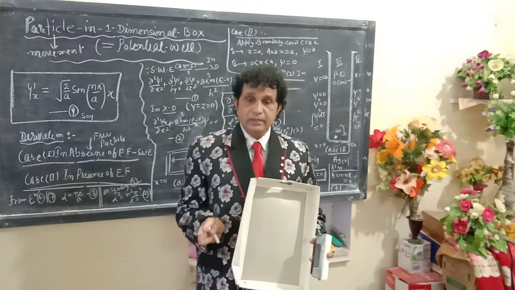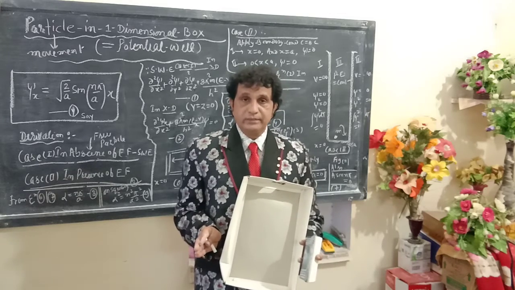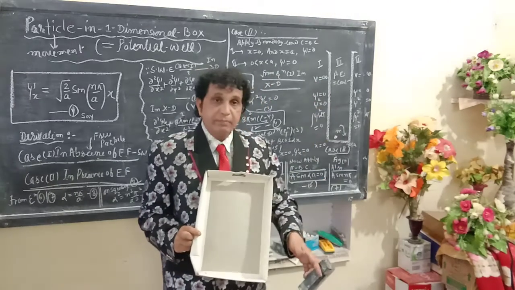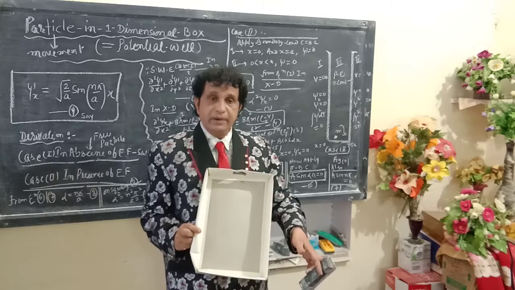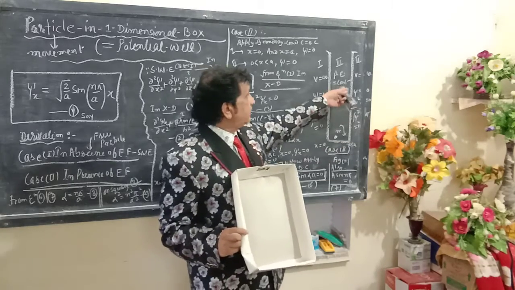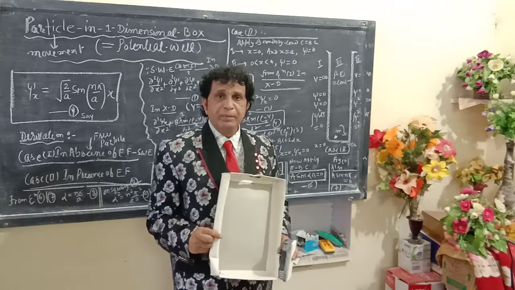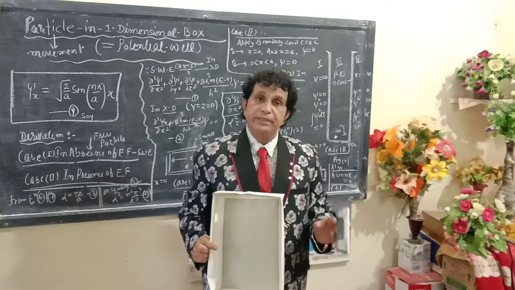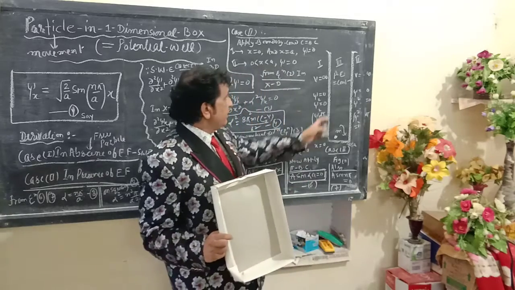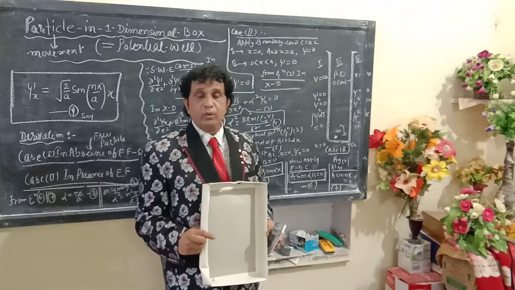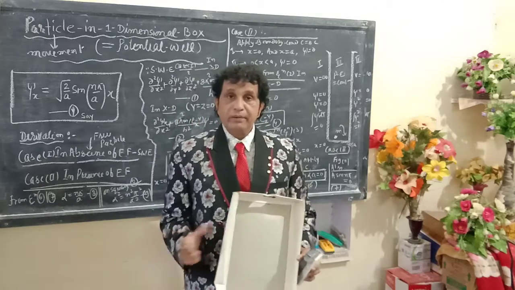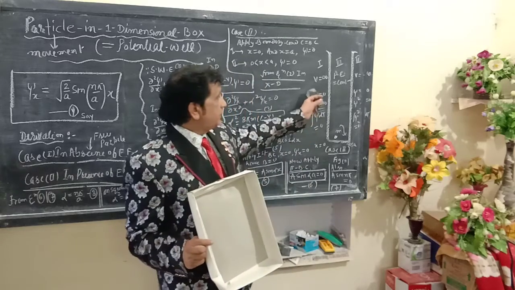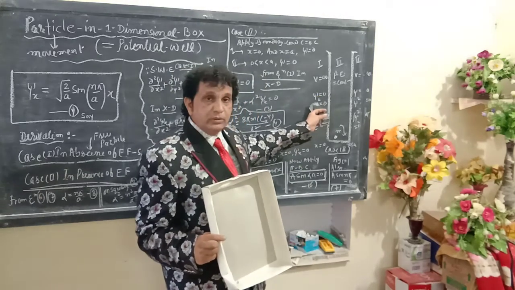On the right hand side I set down the first part, then the second part, and the middle part I call the third part here. The boundary conditions for the first part and the second part will be the same. I mean to say the probability for finding the electron outside part 1 and outside part 2 will be equal to 0. Everything will be 0 here. Psi equals 0, psi square equals 0.